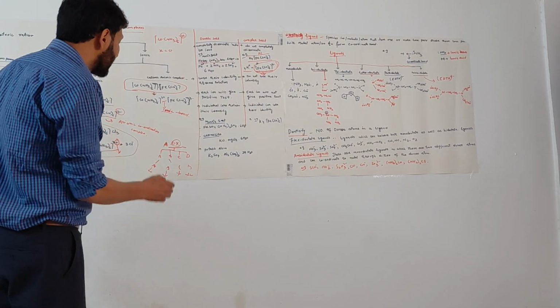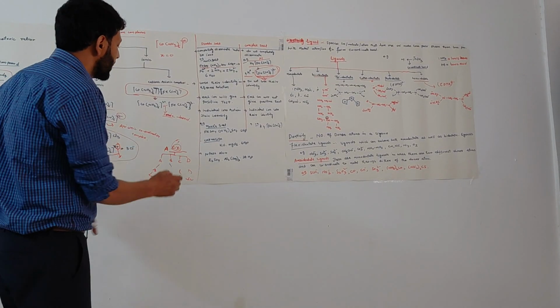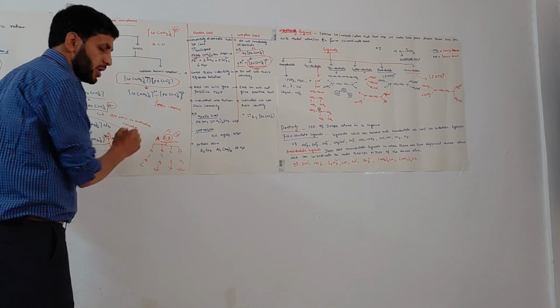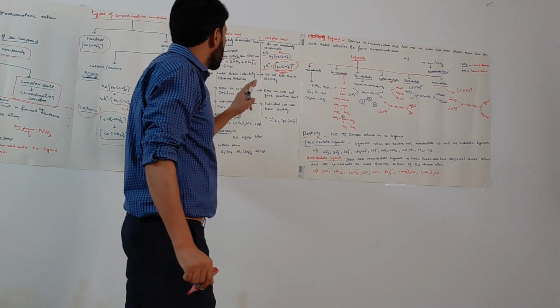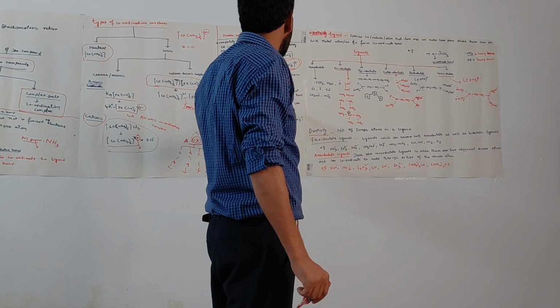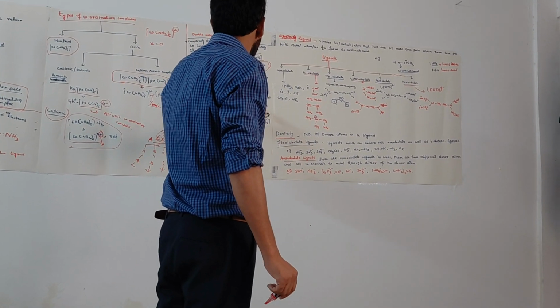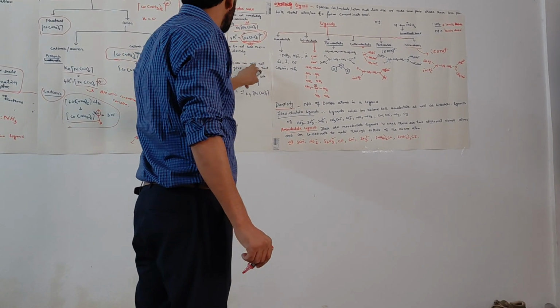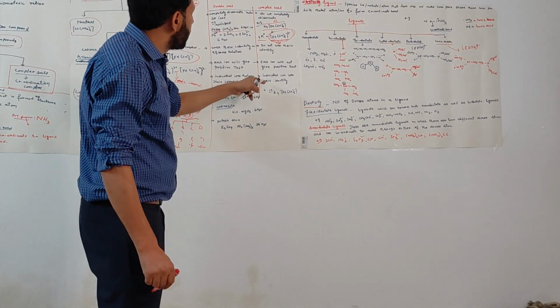But if I test for the OX company, it will give a negative test because this company has already been broken down. Okay? But moving to the complex salts, individual ions lose their identity. That is, each ion will not give a positive test.